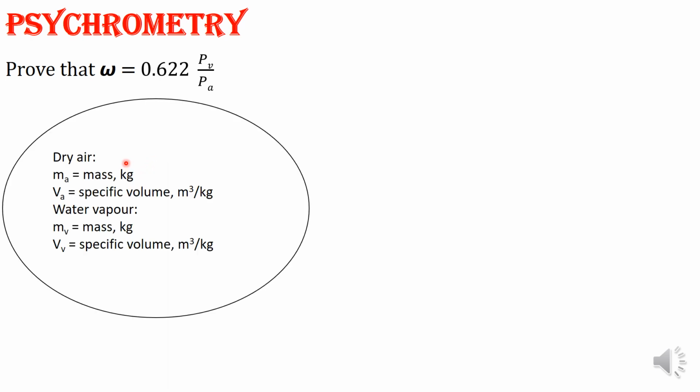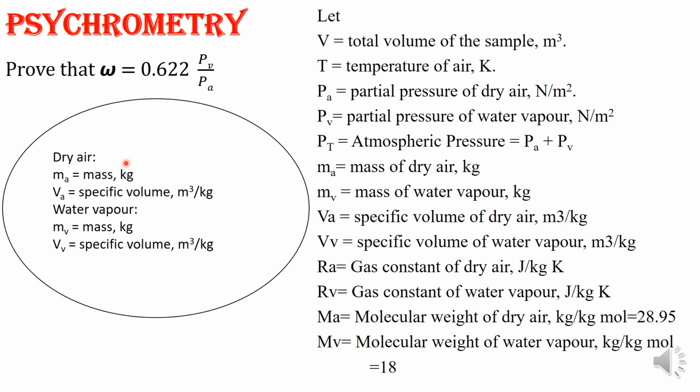Before that, we will consider some notations. V represents the total volume of the air, T the temperature of the air. Pa always represents the partial pressure of dry air, Pv the partial pressure of water vapor. Pt represents the total atmospheric pressure, that is Pa plus Pv.